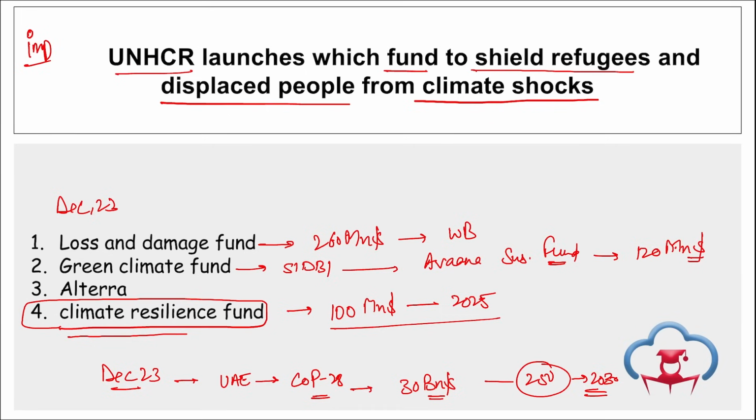And then if we talk about the Climate Resilience Fund, their aim is to raise $100 million by 2025 for protecting refugees and displaced communities because of the impact of climate change. This will also support a range of activities from 2024 to 2030. Their objectives are basically protection, resilience and adaptation. Correct? Take a note of this. Then if we talk about the United Nations High Commissioner for Refugees, who is the High Commissioner here? Filippo Grandi, established in 1950, and the headquarters is in Geneva, Switzerland. Right?